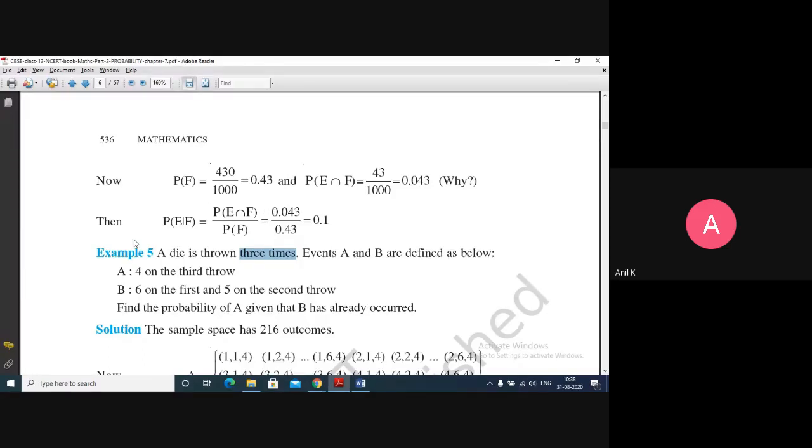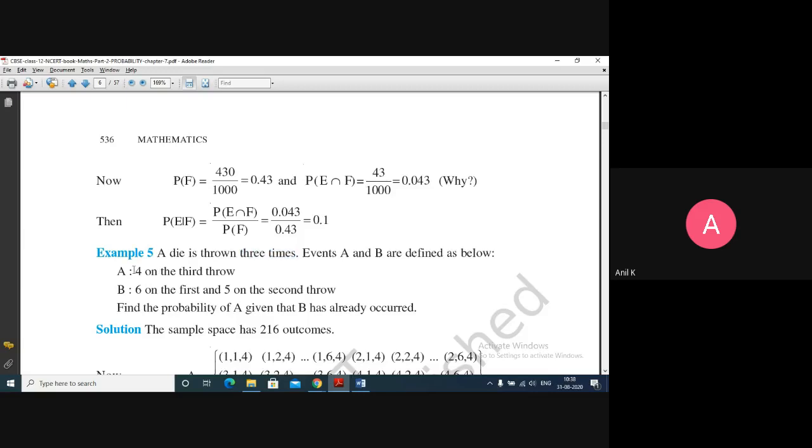Events A and B are defined as follows. It's a good question. A is 4 on the third throw, 4 should be there on the third throw. B is the event 6 on the first and 5 on the second throw. Find the probability of A given that B has already occurred. Very clearly they are given. We have to find P of A slash B, probability of happening A after happening B.